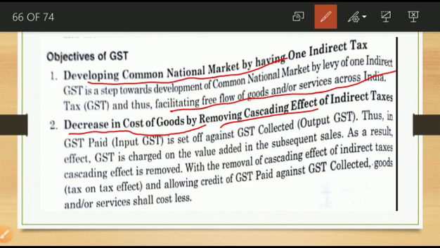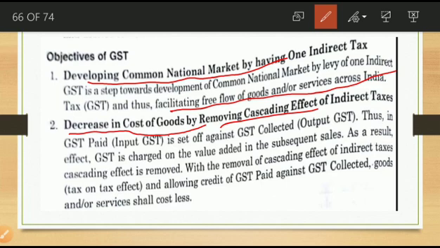That is the cascading effect of tax that we can remove with the help of GST. Now only one tax is there, that is GST. Along with the removal of cascading effect, credit of GST paid is allowed against GST collected, so the amount they paid can be adjusted against the amount they collected.